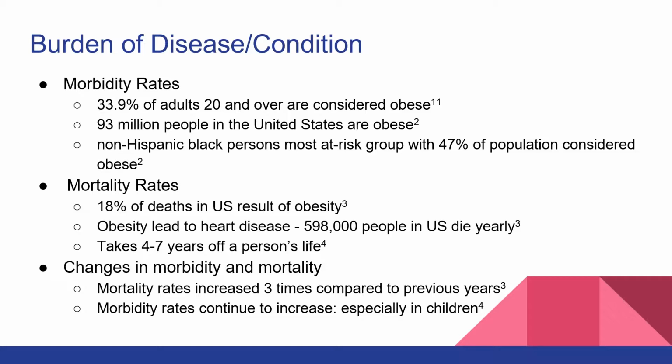Non-Hispanic black people were the most at-risk group, with 47% of this population considered obese. As for mortality rates, obesity causes around 18% of deaths in the United States each year, and it can also lead to other diseases such as heart disease, which kills around 600,000 people in the US yearly. Obesity can also take 4 to 7 years off of a person's life.